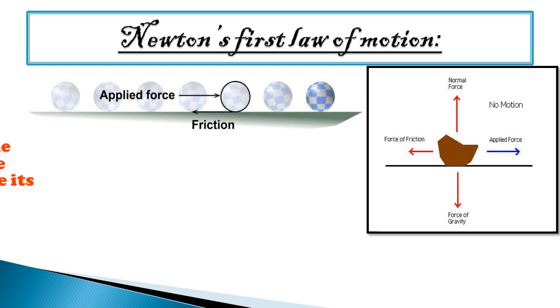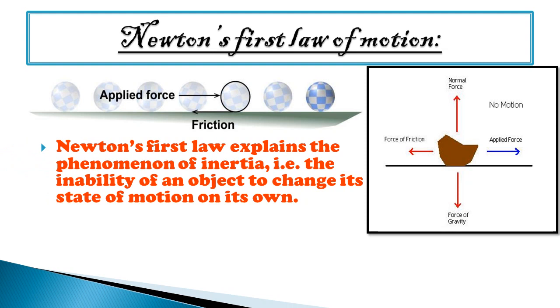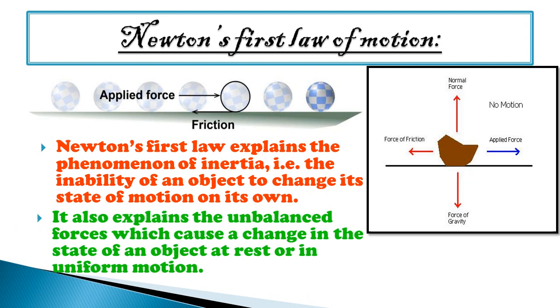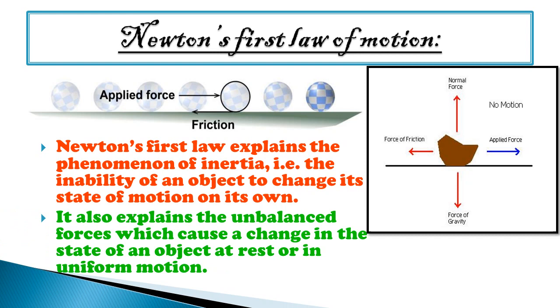So Newton's first law of motion explains the phenomenon of inertia, that is the inability of an object to change its state of motion on its own. When we apply some external force, then only its motion or its rest position will be changed. It also explains the unbalanced forces which cause a change in the state of an object at rest or in uniform motion.